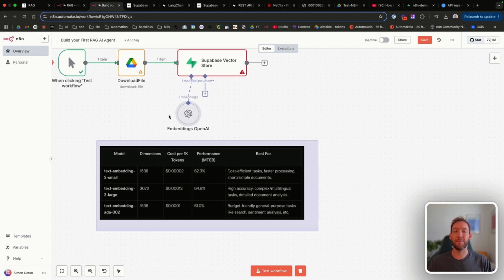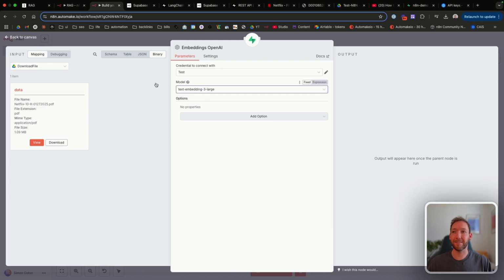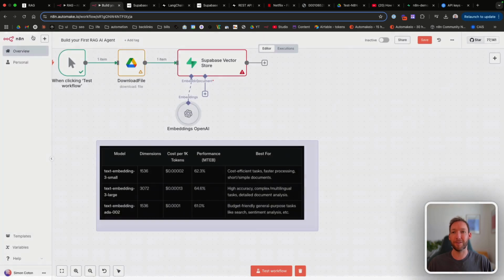Now, I'd normally recommend using a cheaper model and testing, but I think for such a complex document, I'm going to start out with the embedding large model, and we can test and see if that performs well, see if that breaks it up into enough granularity that we can search for specifics here.